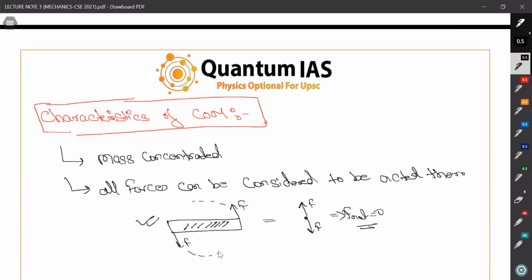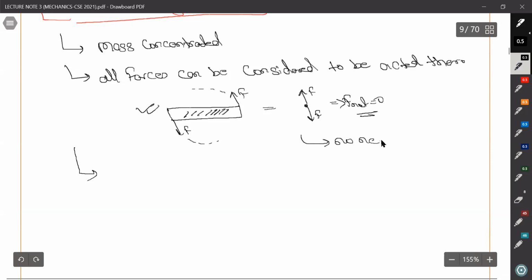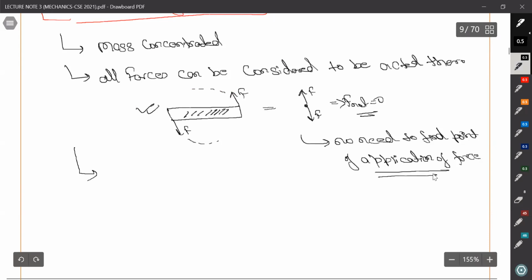So center of mass is the point where we can assume all of the mass to be concentrated there. All of the force can be concentrated to be acted there. We don't need the point of application of force for describing translational motion. And this is the very important property of center of mass. So we don't need to find the point of application of force. So without knowing the point of application of force, we can still deduce the translational motion of a rigid body also. And this is the property of center of mass.